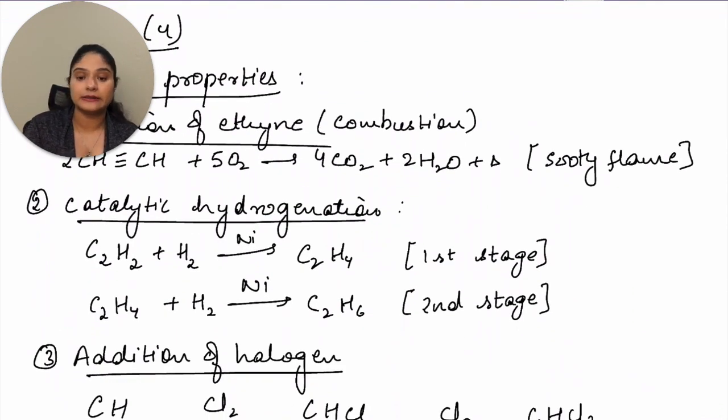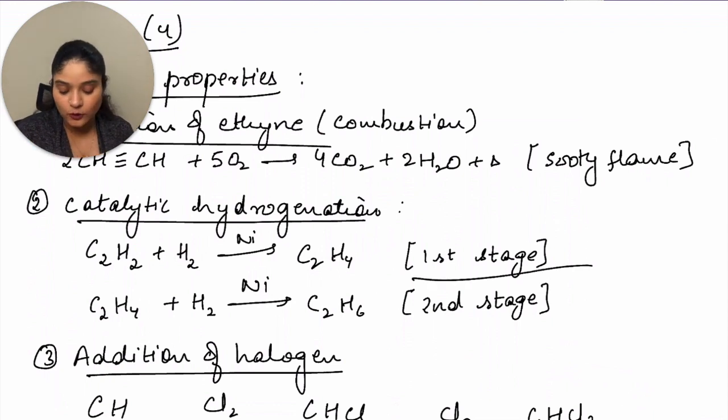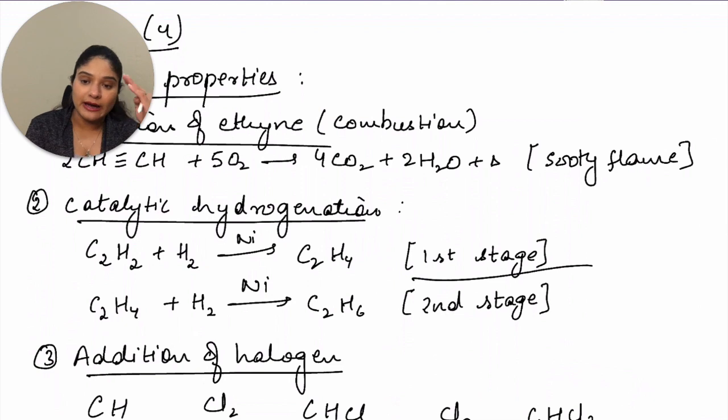In this case you are adding hydrogen in the presence of a catalyst, that is nickel. In the first stage you add two hydrogens to it, then in the second stage you add two more. So you go from alkyne to alkene, then you add two more hydrogens and reach alkane.